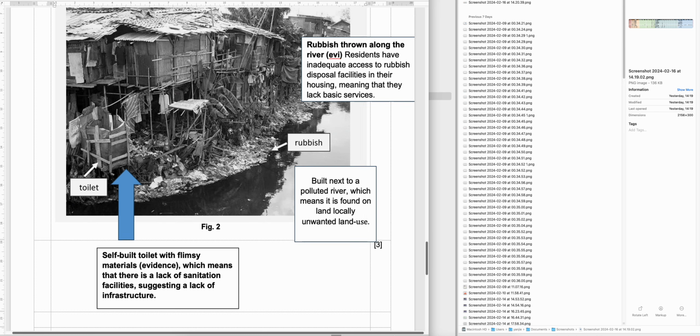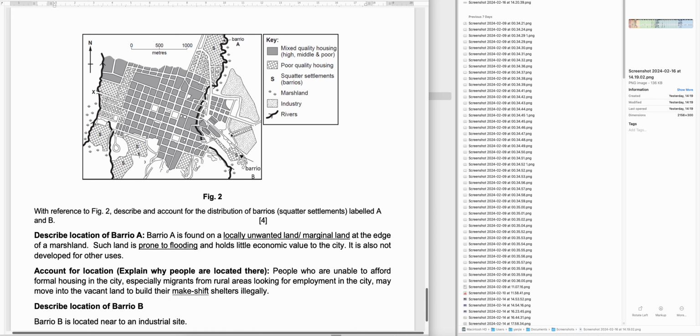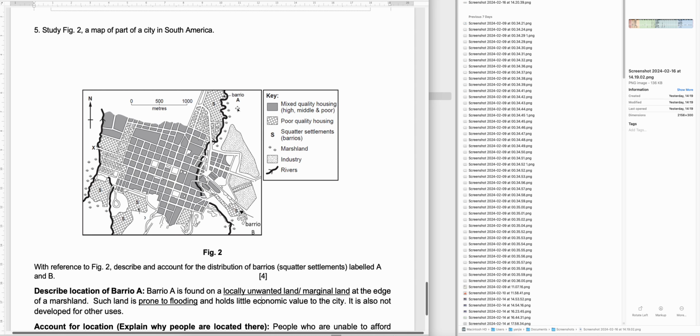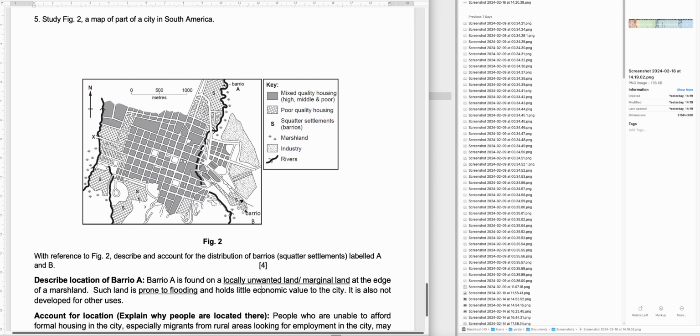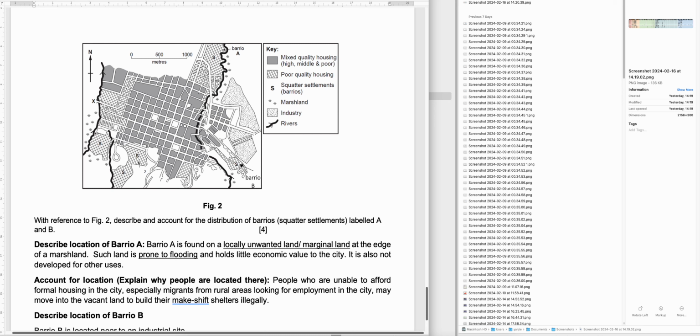All right, now let's go on to the last question. Last question is generally quite okay, but a lot of missing parts. Firstly, a lot of you can recognize that A and B are actually part of the poor quality housing. A lot of you can identify that it is at rivers and at marshlands. Some of you say that it's at the coast. My question is, where is the sea? There's no sea labeled inside Map 1. Okay, so how do we give marks? 1 mark to describe the location of barrio A, 1 mark to account for the location of barrio A, 1 mark to describe B, and account for B is the last mark.